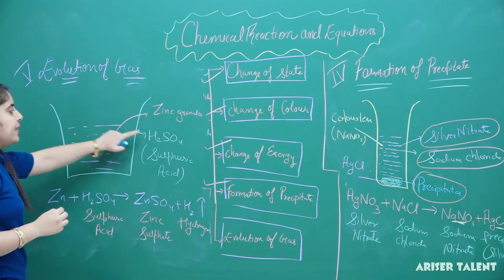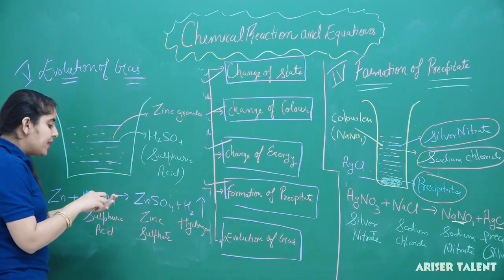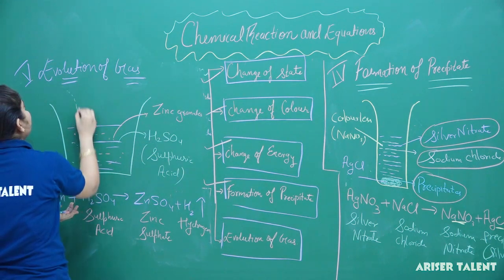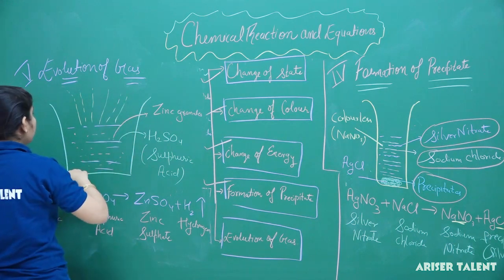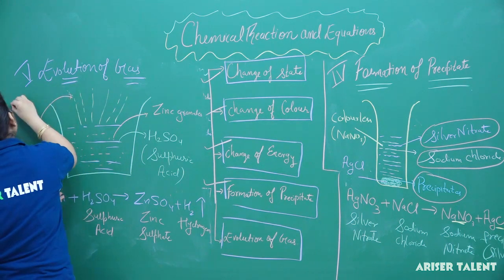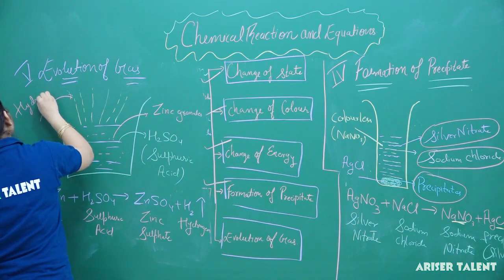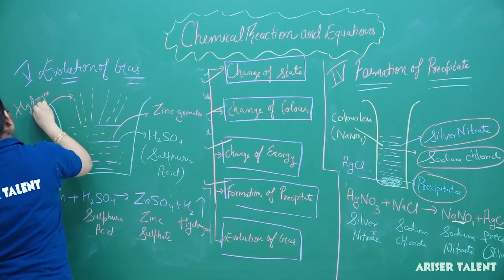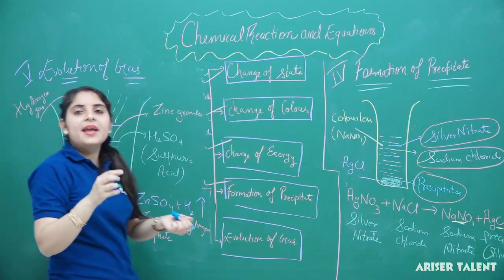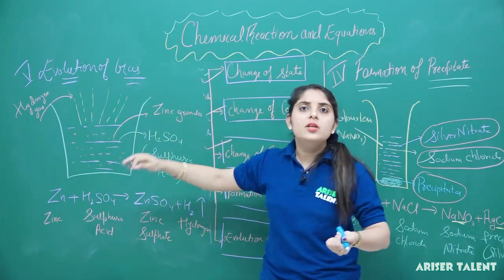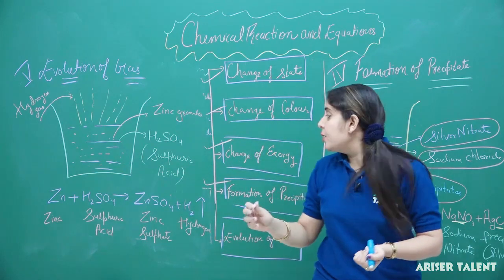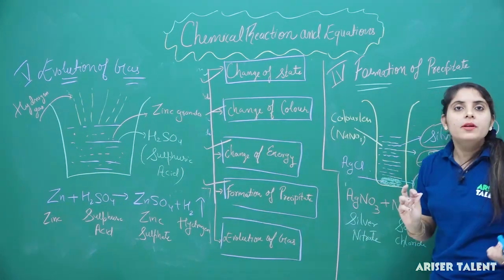So after reacting zinc granules with the sulfuric acid, we will observe the evolution of hydrogen gas from here. So this is actually the hydrogen gas. In this reaction, we have reacted zinc and sulfuric acid and the hydrogen gas is evolved in this process. So it is the example for evolution of gas.